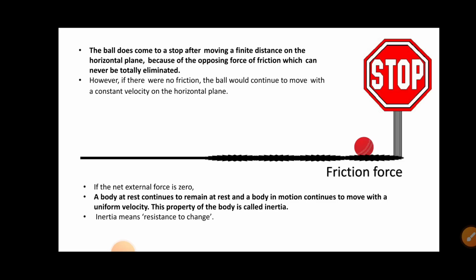So the definition of inertia is: a body at rest continues to remain at rest and a body in motion continues to move with a uniform velocity. This property of the body is called inertia. Inertia means resistance to change.